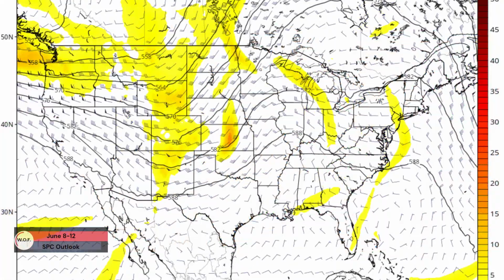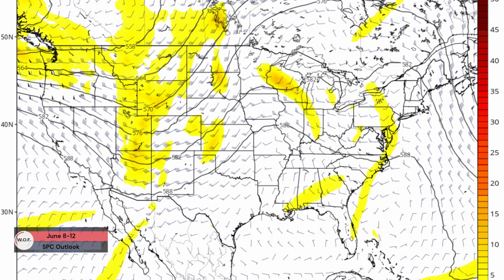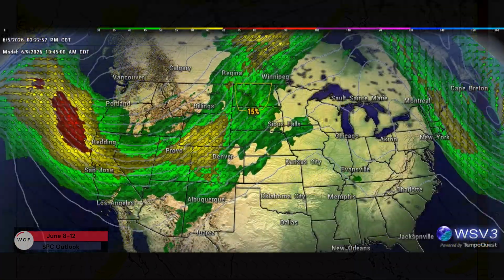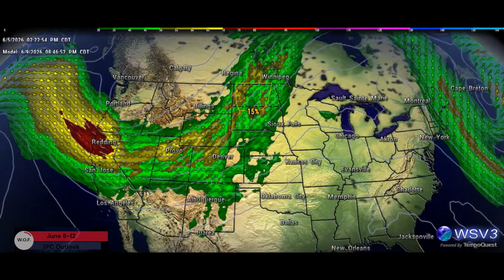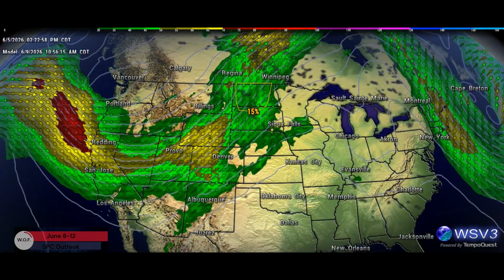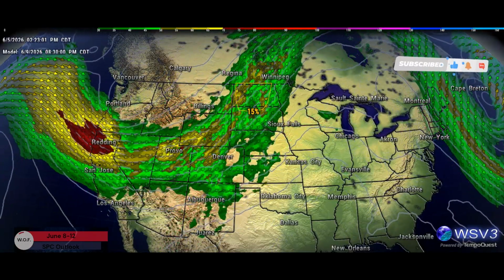On Tuesday, the ensemble mean solutions are in relatively good agreement in the continued amplification of the mid-level trough over the western U.S., with strengthening southwest flow aloft overspreading the northern high plains. The deterministic models indicate a shortwave trough and associated mid-level jet streak moving from the trough base into the northern and central high plains Tuesday night.